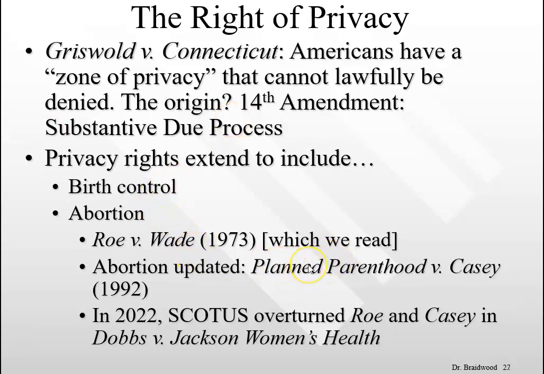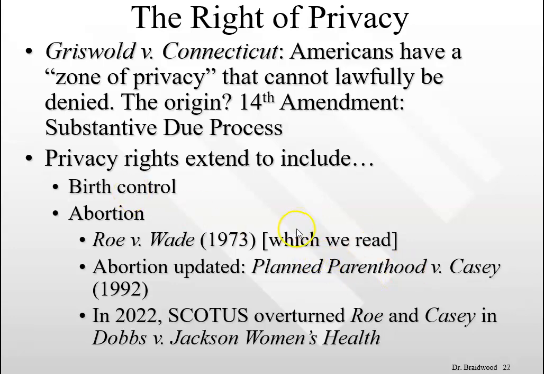They later, of course, say this isn't really a workable standard because this constantly is changing. We know more about pregnancy as science has developed. And so instead, in Planned Parenthood versus Casey, they take up a number of different regulations out of Pennsylvania that try to regulate access to abortion, and they say we're going to abandon this notion of a trimester scheme. Instead, what we're going to use, up until the recent Dobbs decision, was what they call the undue burden standard, and that is if the state government creates an undue burden in the path of a woman to seek a lawful abortion, that law will be struck down.